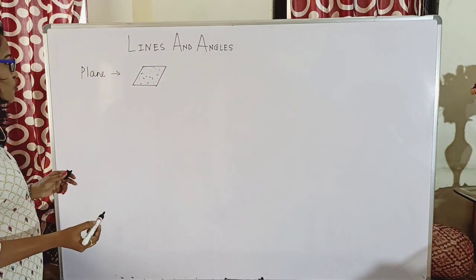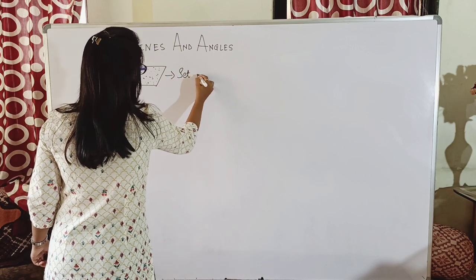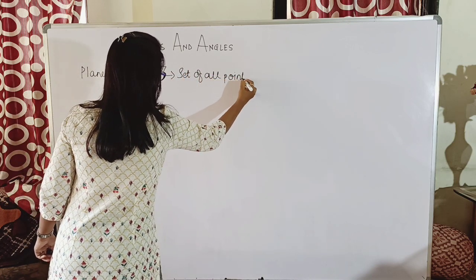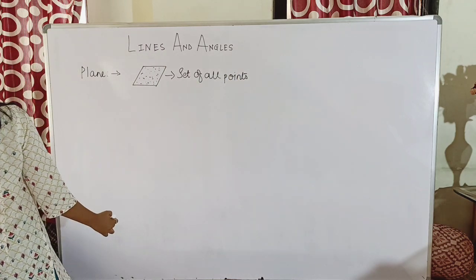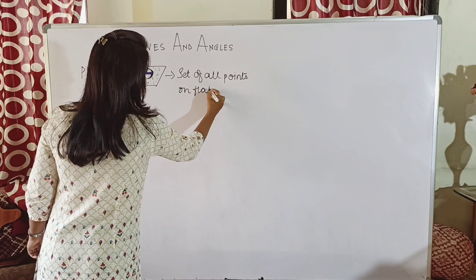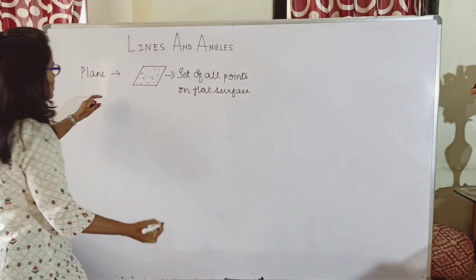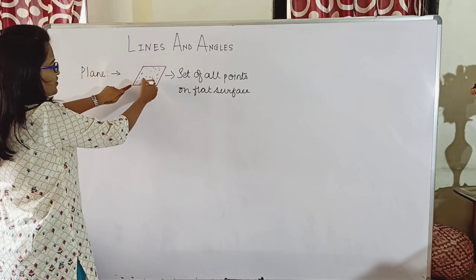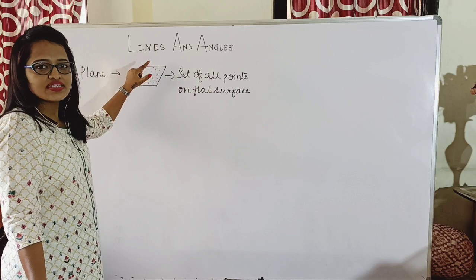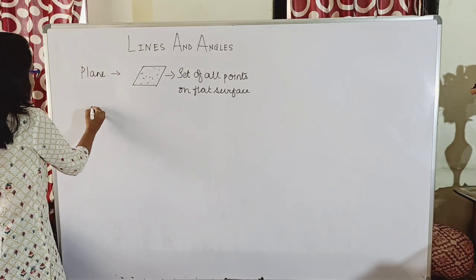So from this, what could be the definition of a plane? It says a set of all points on a flat surface is called a plane. So this is a flat surface, and all the points which are present on this flat surface are included in the plane, right?